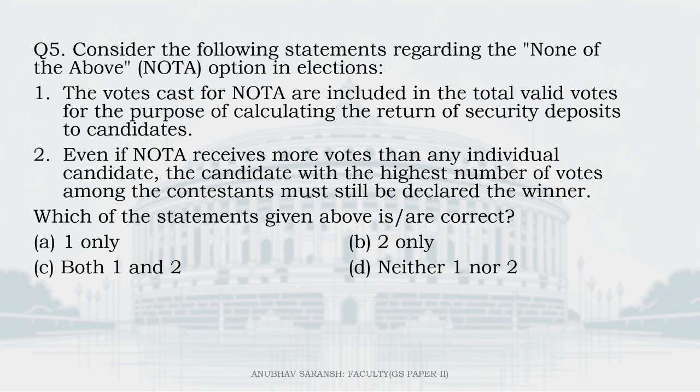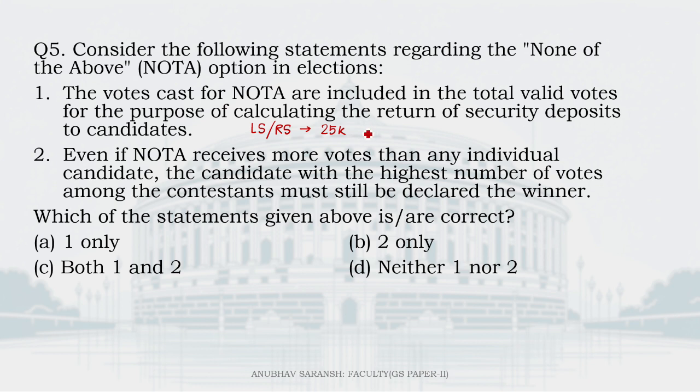Consider the following statements regarding the NOTA option, none of the above option in elections. The votes cast for NOTA are included in the total valid votes for the purpose of calculating the return of security deposits to candidates. Now, I'm sure you're aware that if you want to contest elections to the Lok Sabha or the Rajya Sabha, security deposit is required to be furnished, 25,000 rupees, which is returned to you even if you lose the elections, the condition being you need to get certain number of votes.